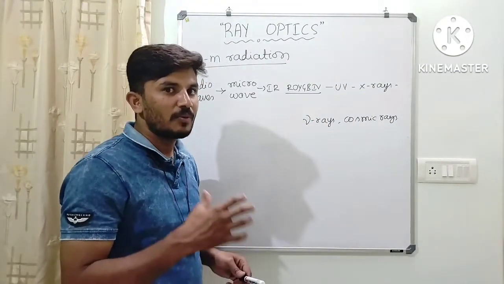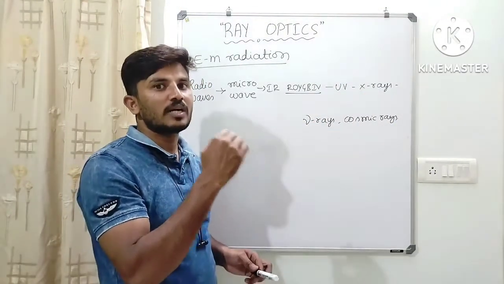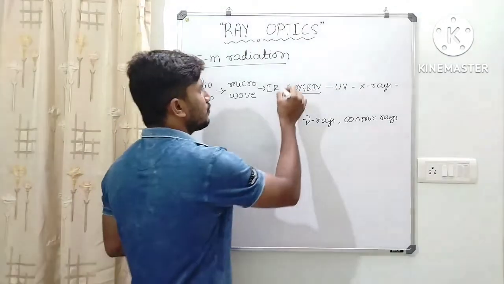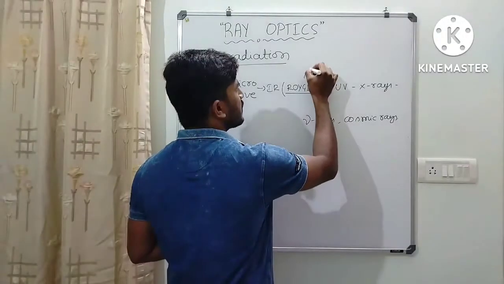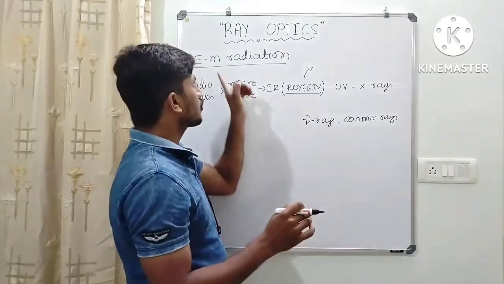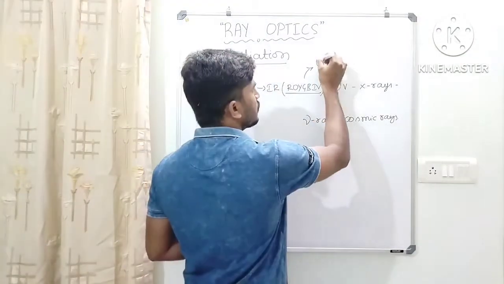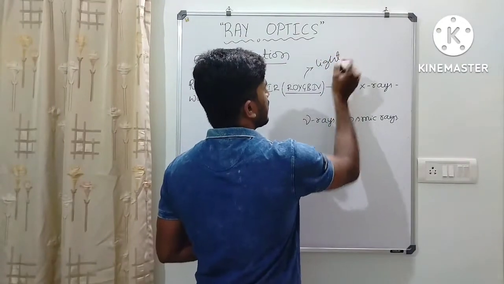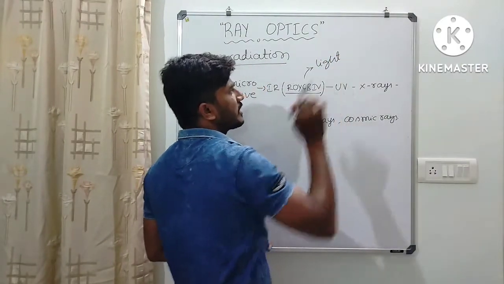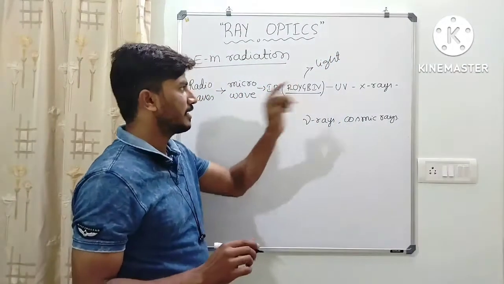Here our main aim is to understand what is light. We usually call this range of electromagnetic radiation as light.